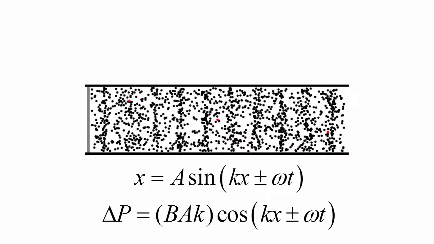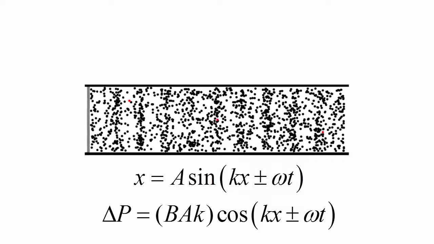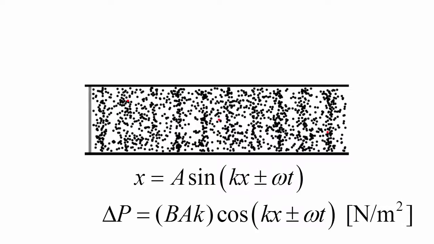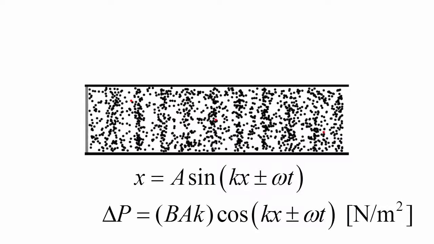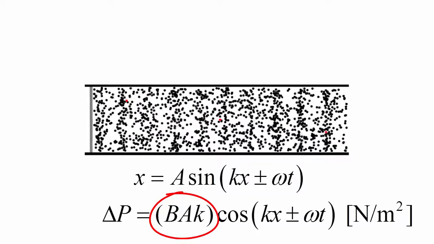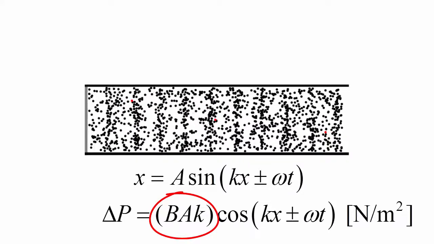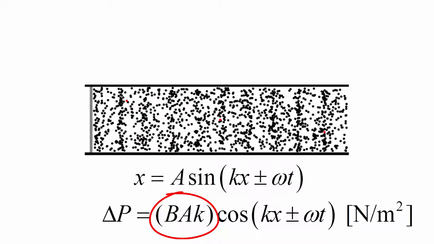Pressure is defined as a force applied over an area, so the unit for pressure is newtons per square meter. The product of the bulk modulus, the displacement amplitude, and the wave number in the bracket represents the amplitude of the pressure wave.